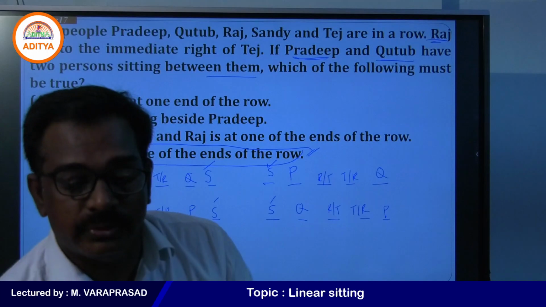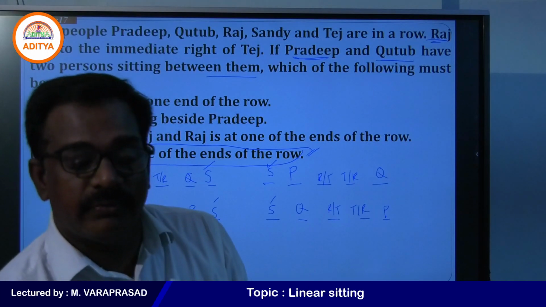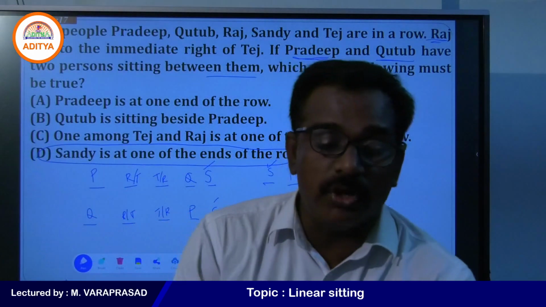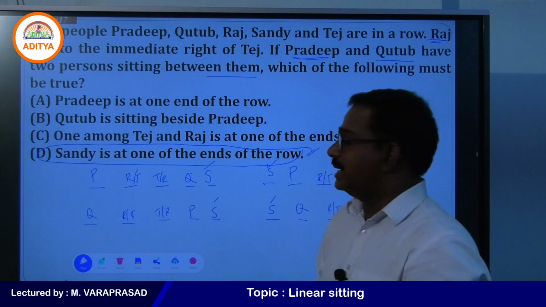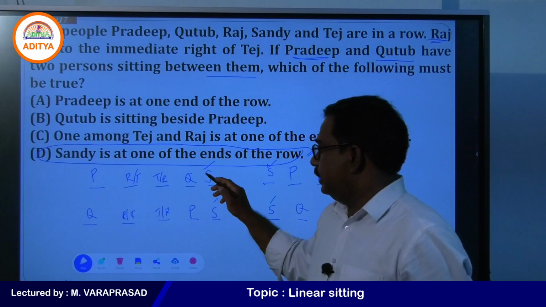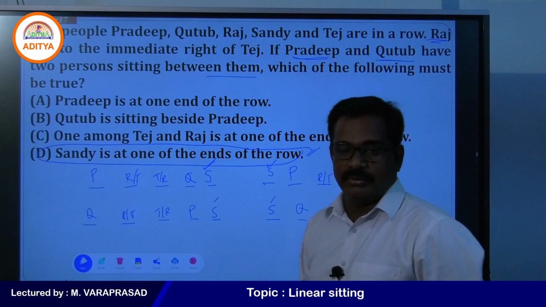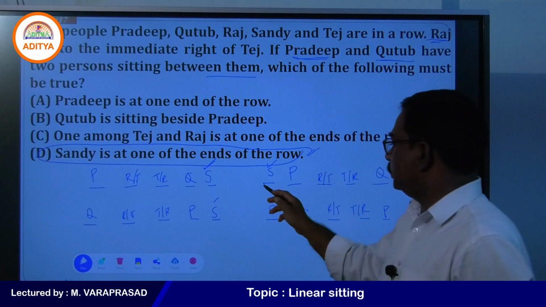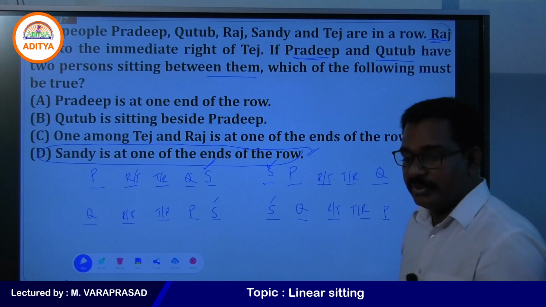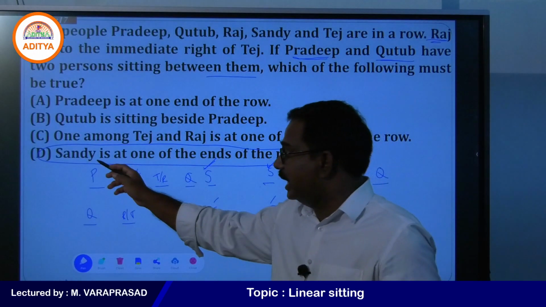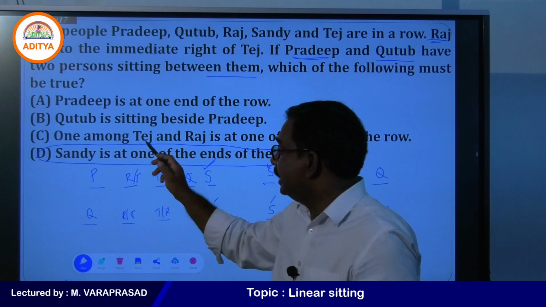Very good. Yes, many of you have written 4 possibilities. All the possibilities have one of the extreme ends as Sandy. First possibility, Sandy is an extreme end. Second possibility, Sandy is an extreme end. Right or left, it didn't ask. What is the condition given? Sandy is at one of the extreme ends.